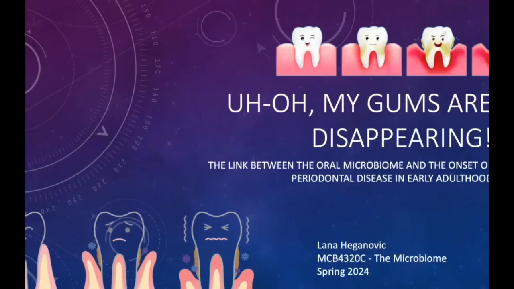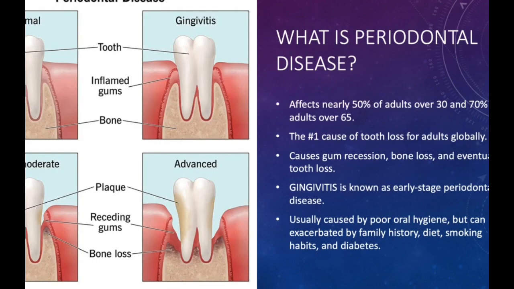My name is Lana Haganovich, and I'm going to be doing my presentation on the onset of periodontal disease in early adulthood and the link between that and the oral microbiome. So periodontal disease affects nearly half of all adults over 30 and 70% of adults over 65. It causes gum recession, bone loss, and then eventually tooth loss.